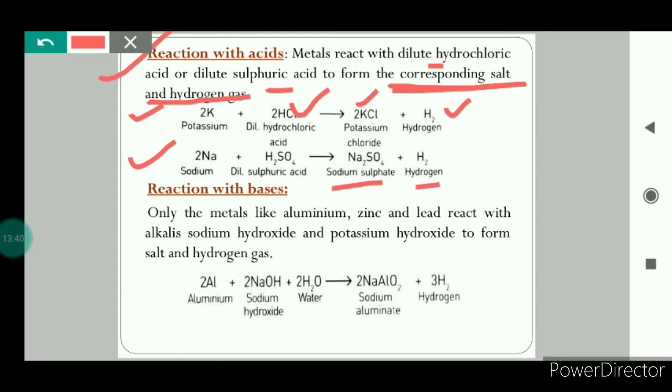Now let us see the reactions of metals and non-metals with bases. Only metals like aluminium, zinc and lead react with alkalis, sodium hydroxide and potassium hydroxide, to form salt and hydrogen gas. As you can see here, for this reaction, freshly prepared sodium hydroxide solution is used. Aluminium reacts with sodium hydroxide solution and forms sodium aluminate salt and hydrogen gas.